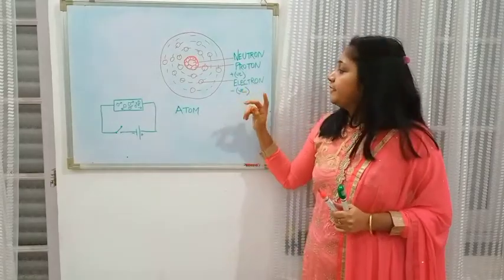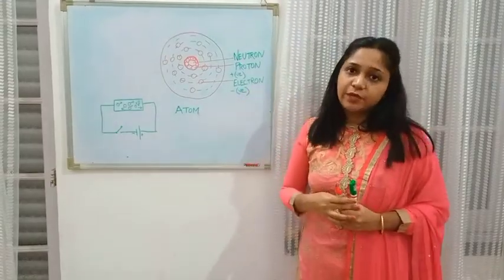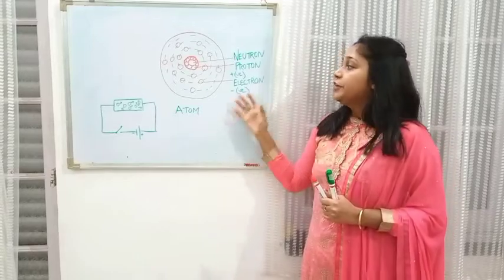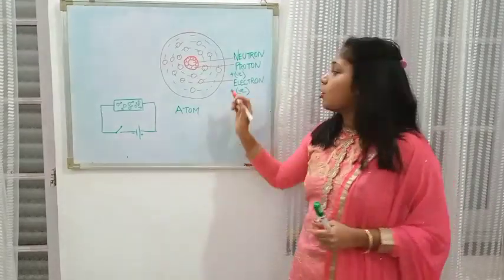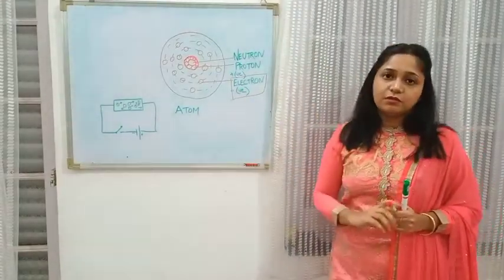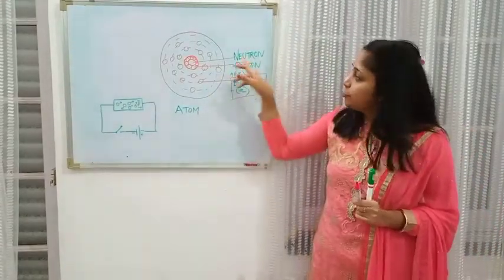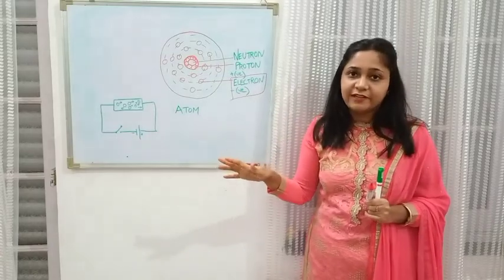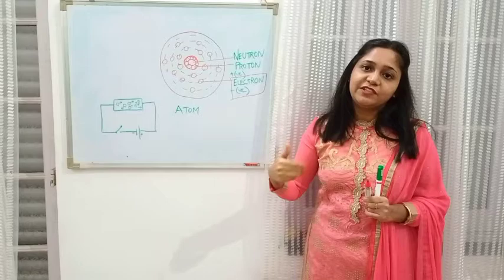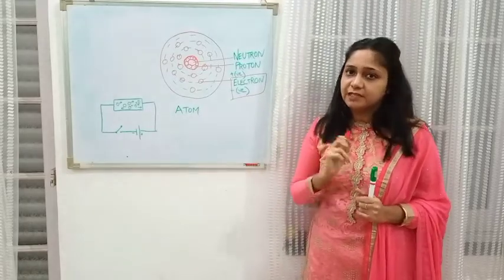Electrons are negatively charged particles. The reason behind explaining all this is that we are going to mostly focus on this negatively charged particle, the electron. Protons and neutrons aren't involved in electricity, but the electrons, which are the negatively charged particles, are.